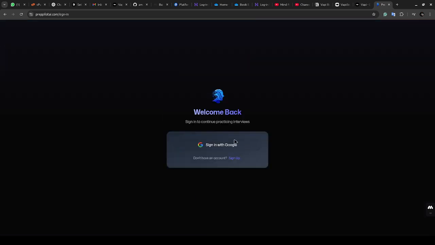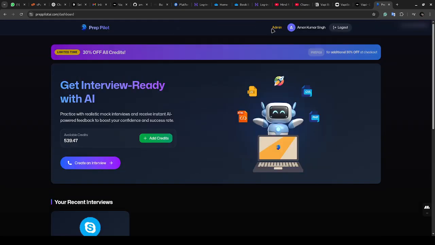I'll just sign up. There's only Google login, and no other way to sign up or sign in. Now I'll open the admin dashboard, and in this I have introduced a credit system.